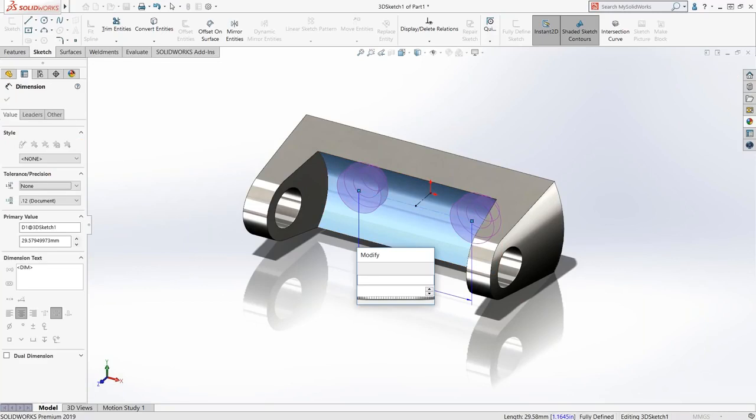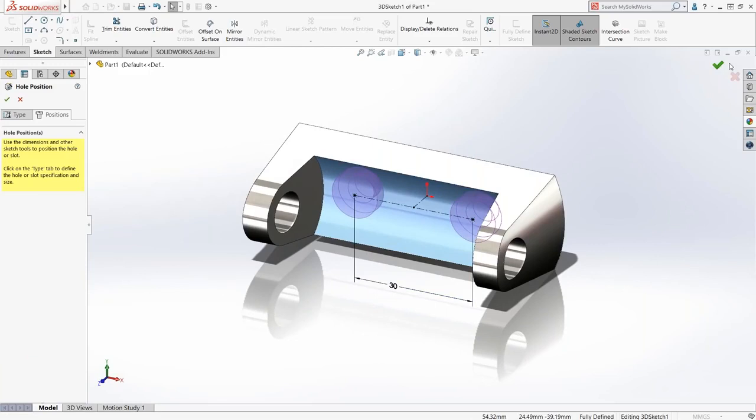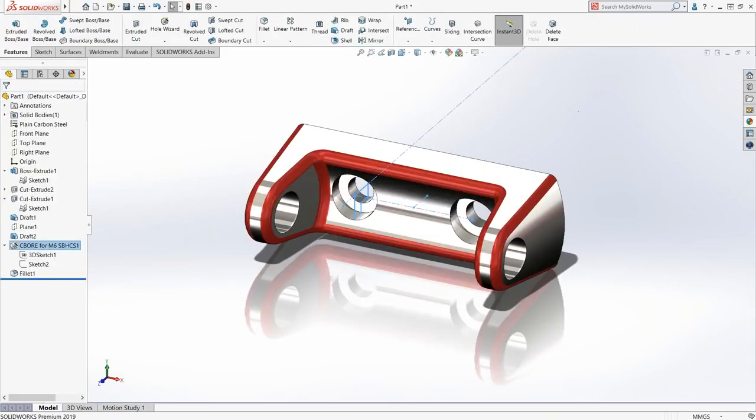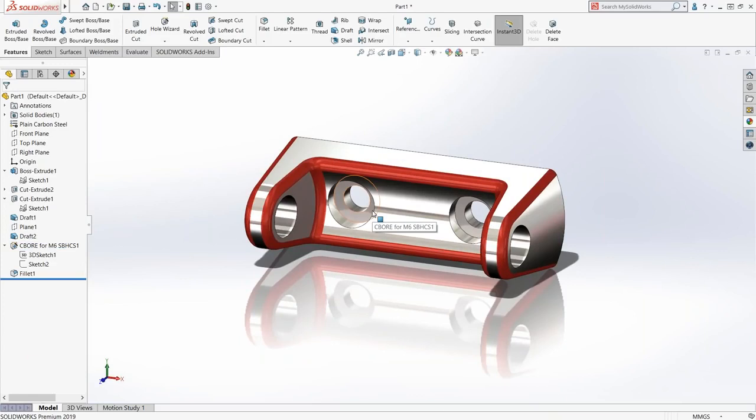That's 30. Because it's centered, my sketch becomes fully constrained, and I'm good to go. So that's one way to define those holes without having to create revolves or do whatever else.